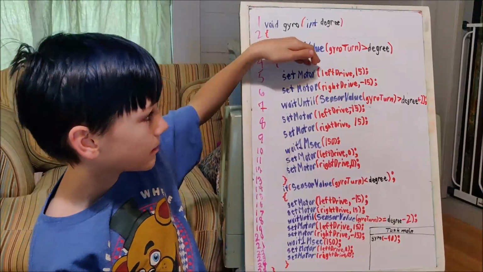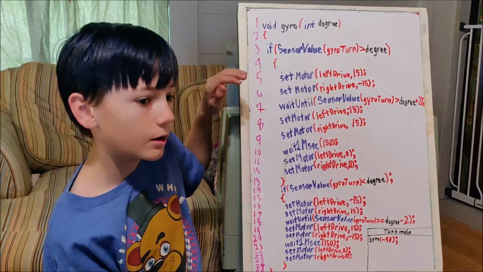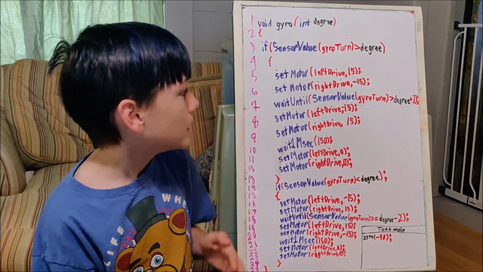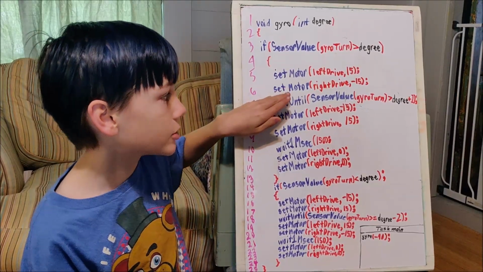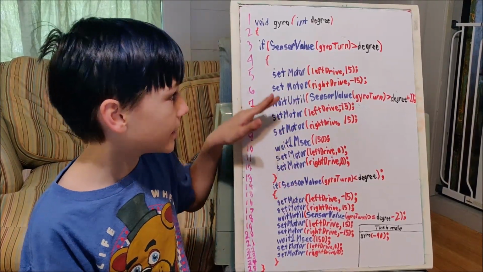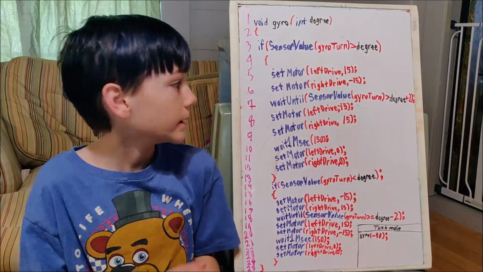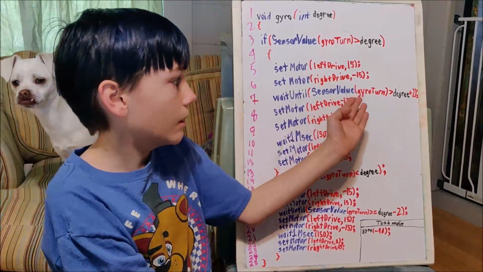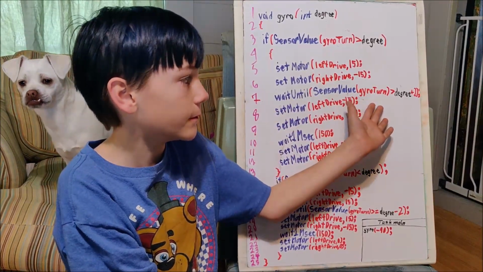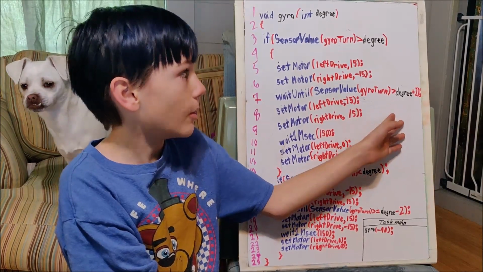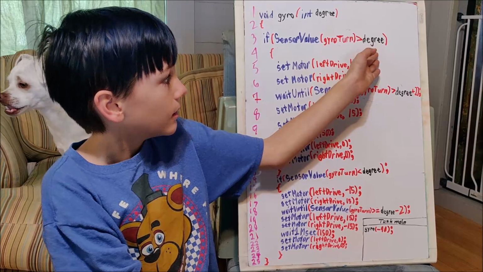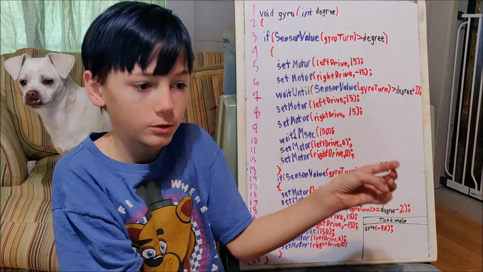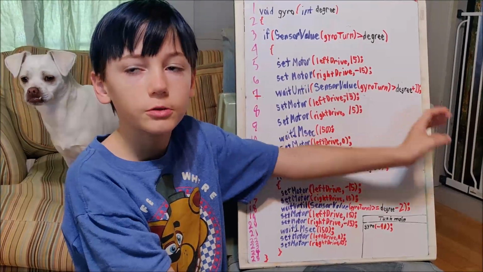So it goes set motor left drive, which sets the left drive motor going forward slow, and then it's a set motor right drive -15, which makes the robot turn slowly, and then it says wait until the current degree of the robot is greater than the variable we put in here, plus 2, because we need a threshold so it won't overshoot.